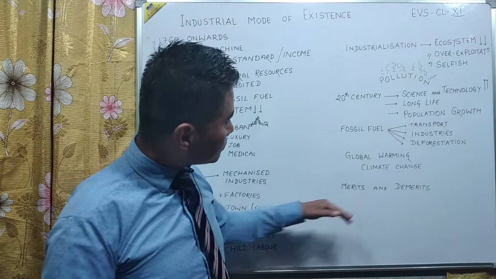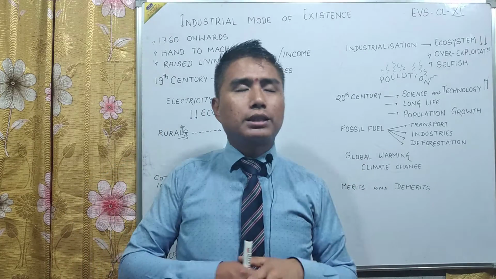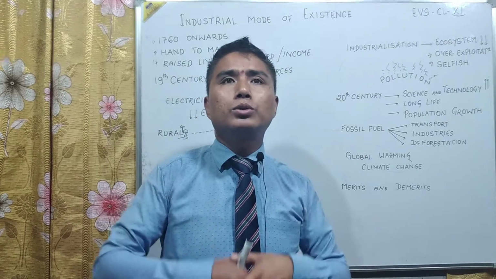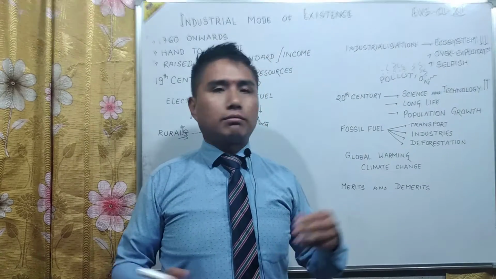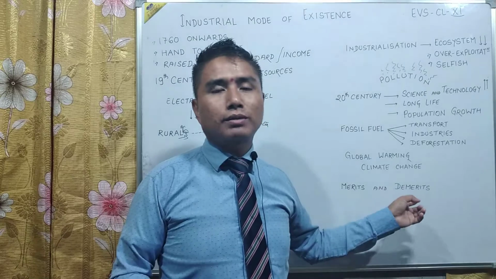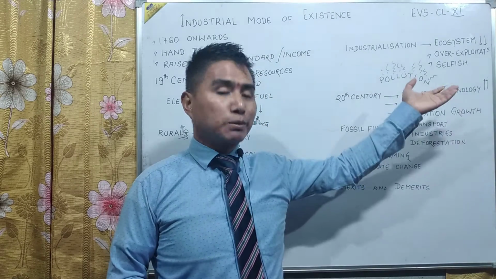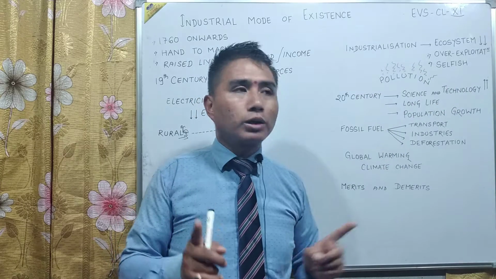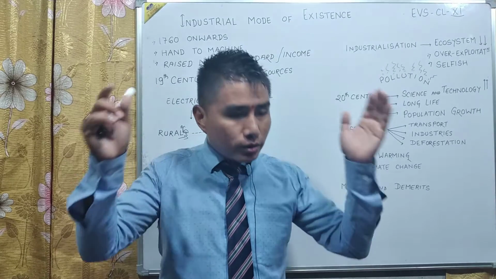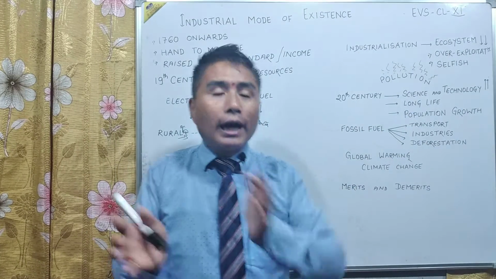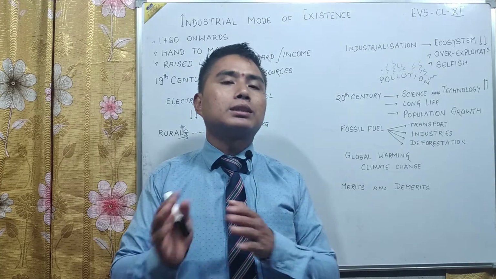So there are various merits of the industrial mode of existence and industrialization, which has helped us, which has helped humanity to live a very luxurious, very comfortable life. But the demerits are also there, that is, at the cost of nature. So nature is being depleted, nature is over-exploited. That is why one term that we are using is sustainable development. We have to use nature in such a way that we can live better today, and even the coming generations, even the future, could be better. That is called sustainable development.